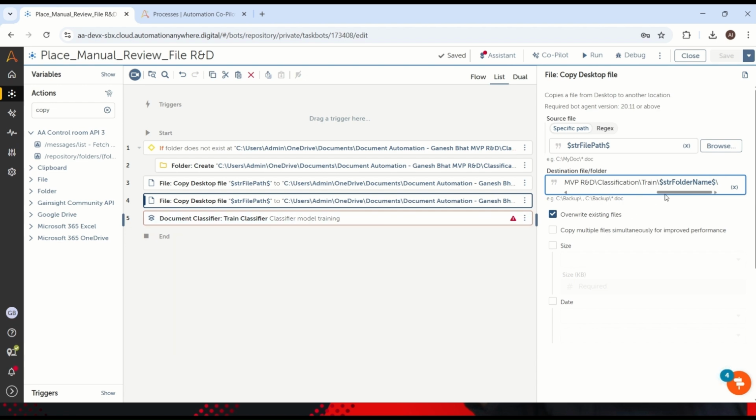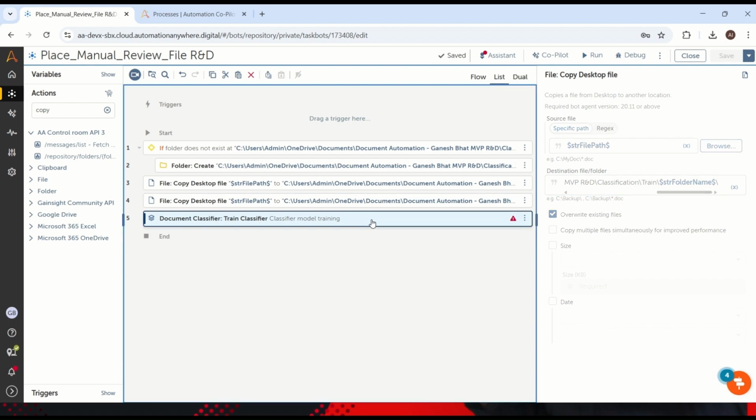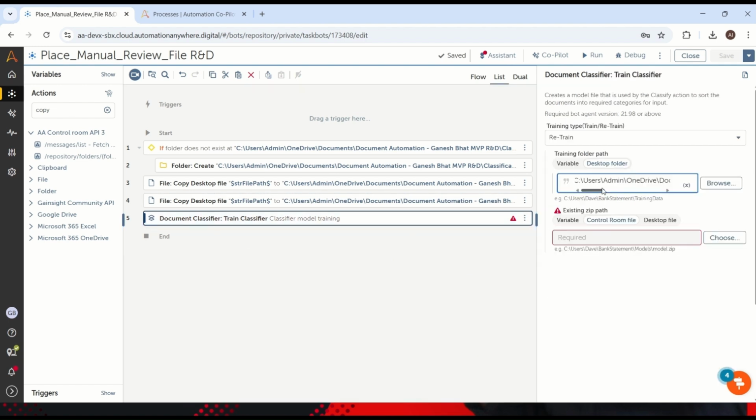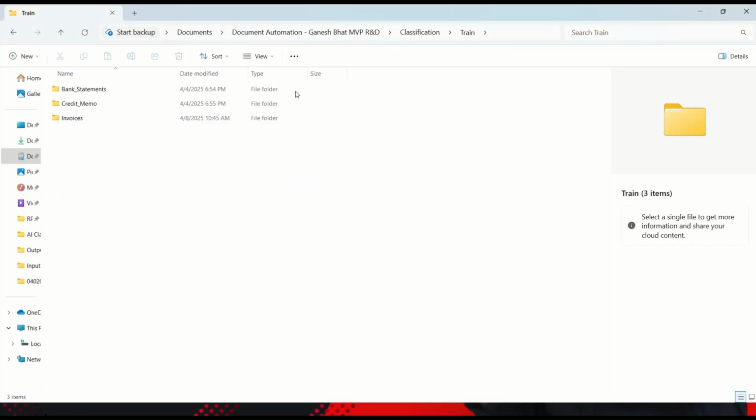So now this particular folder is updated with a new file, so that we will get a new type of file for the training. And now the document classifier has the same training folder. Then we have to take a zip path. So this is basically your model.